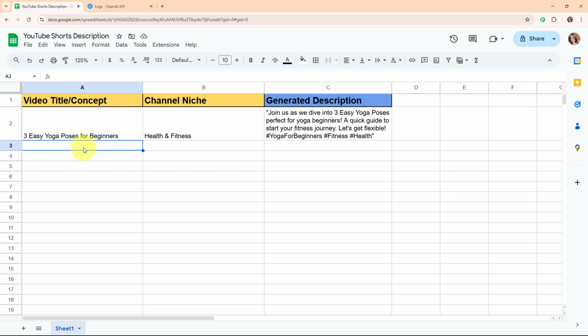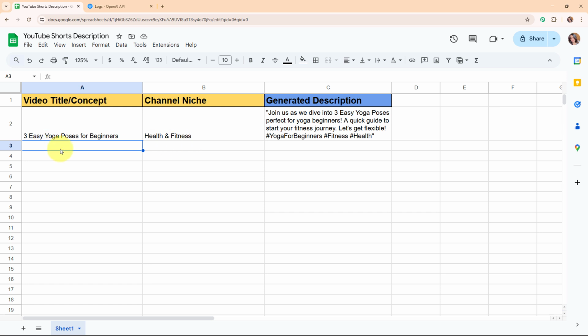Alright, so here I've already built an automation where I've connected my Google Sheets with my OpenAI account and Google Sheets using an automation software. And now firstly in this video we are going to see the working of this amazing automation that I've already built to understand the entire process more clearly.